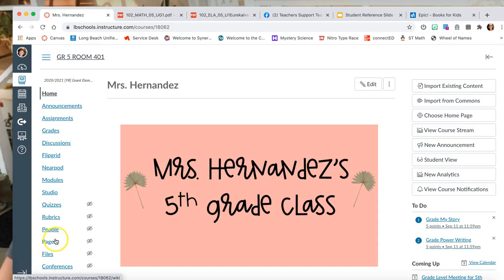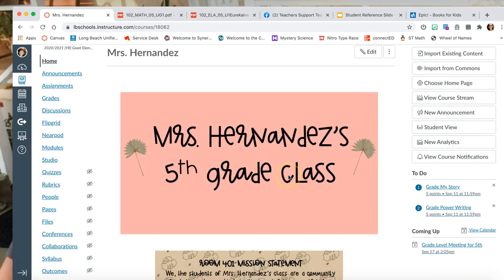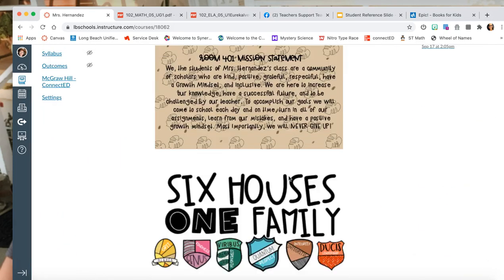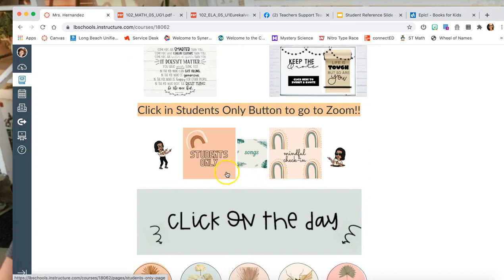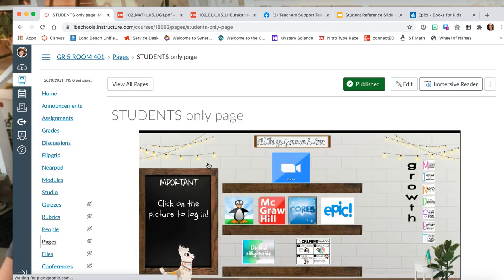Okay, so let me show you how to have the Google Slides with the pictures and the links for the kids to go to the student portal. But first I want to show you something real quickly. The way that I have it in my Canvas course page is I actually made a button for the kids only, and they love it because it says students only, so they feel very special with that. So here is what my page looks like.